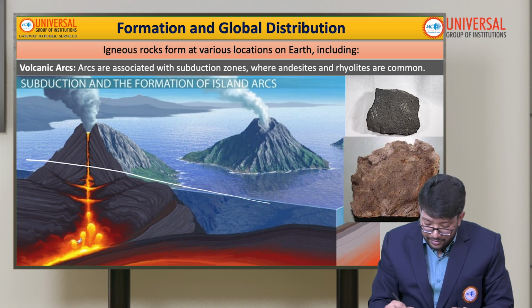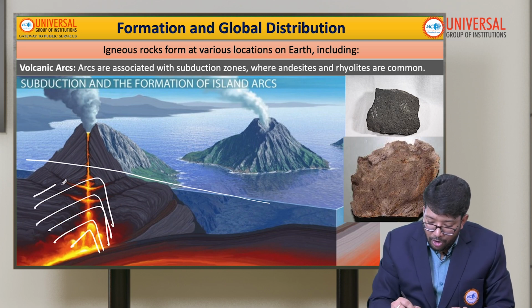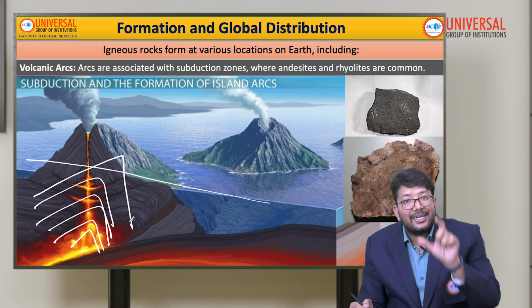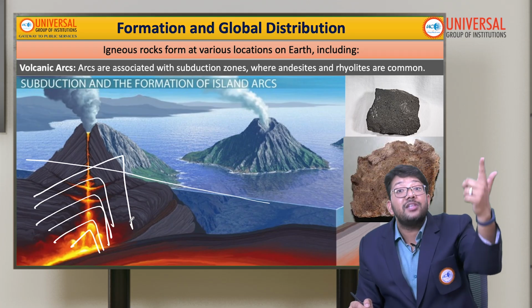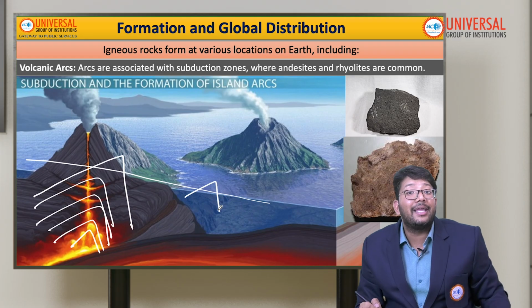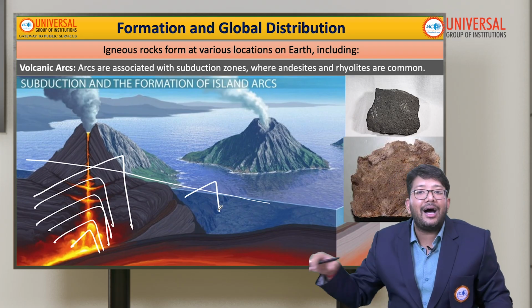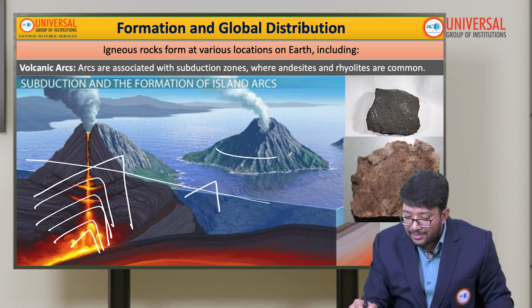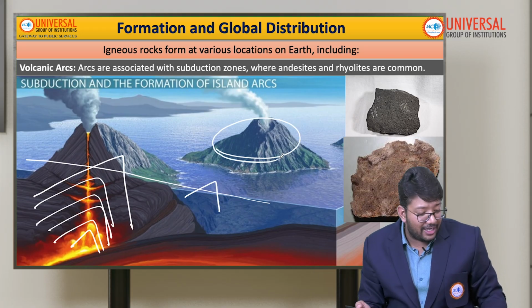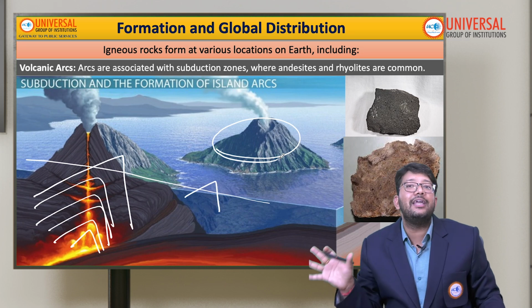Earlier the ridges will be formed like this, and the moment that ridge, that sea mountain, comes out of the surface like this, that is called volcanic arcs. And when it calms down, it will become the islands. It will sink sometime and become an island. So this Andaman Nicobar of India is the example of volcanic arcs only.